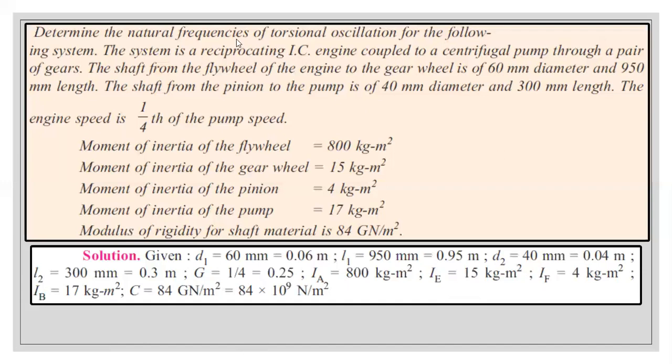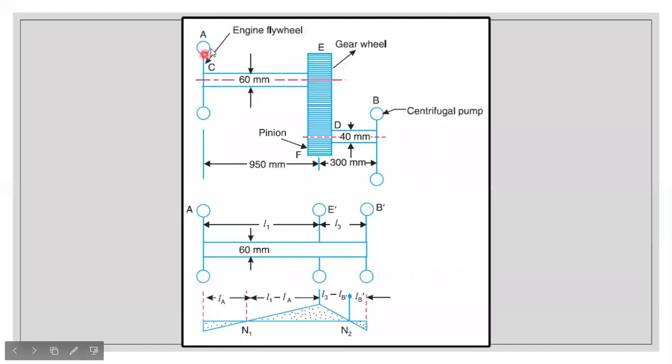So coming back to the problem, try to understand. Here is the engine flywheel and here is a centrifugal pump. It is locked with the help of a gear wheel and pinion. The first shaft connects the flywheel and the gear wheel, and the second shaft connects the pinion and the centrifugal pump. The diameter of the first shaft is 60 mm and the corresponding length is given. The diameter of the second shaft and its corresponding length are also given. So you can clearly draw this diagram with the help of the question.